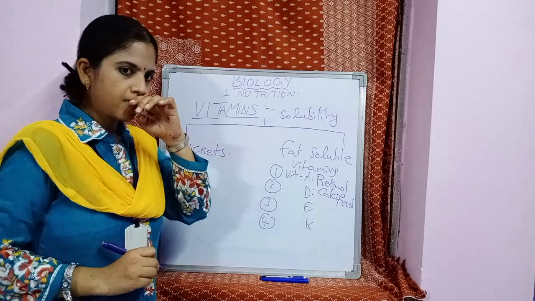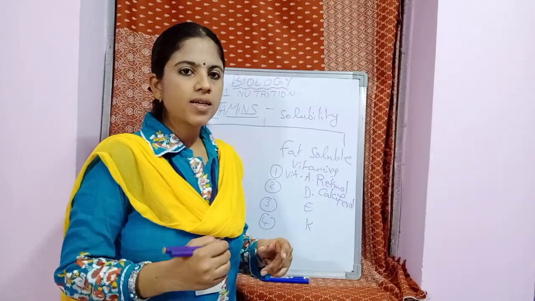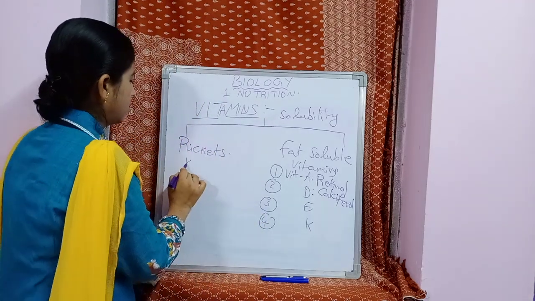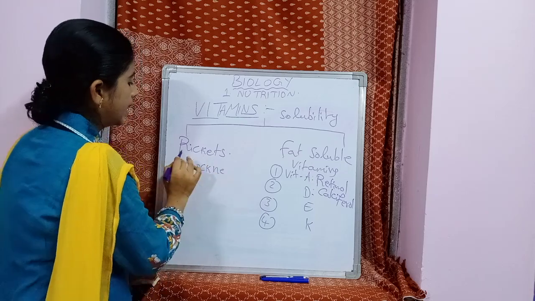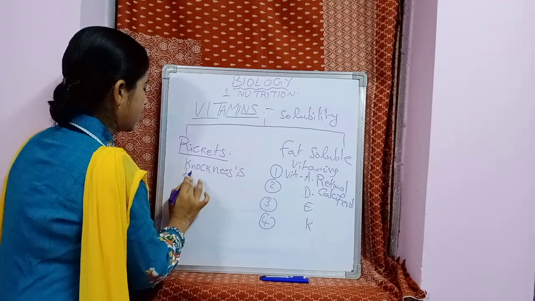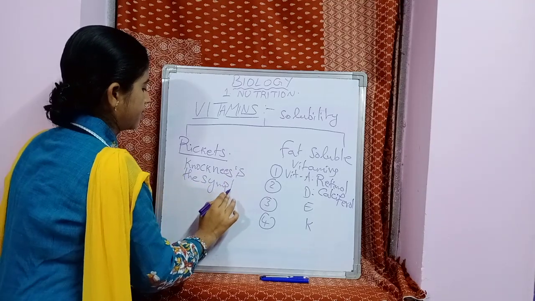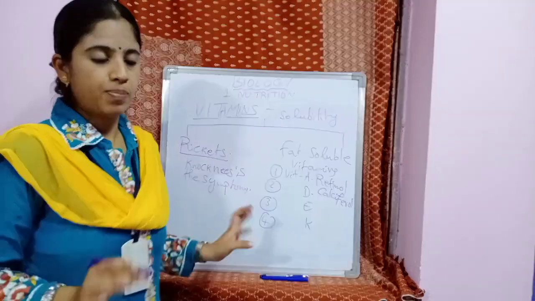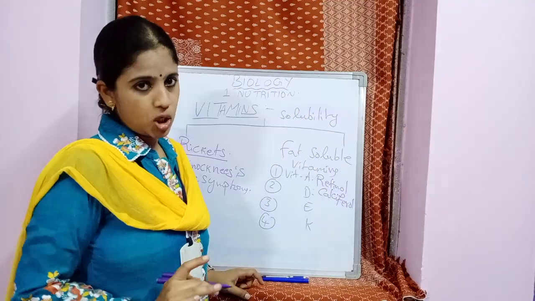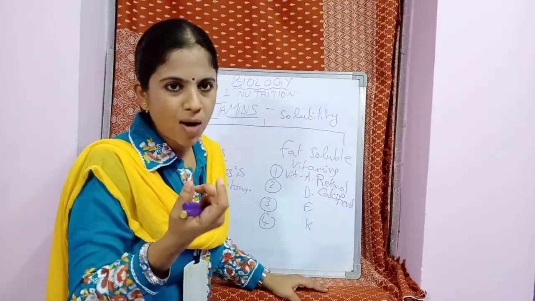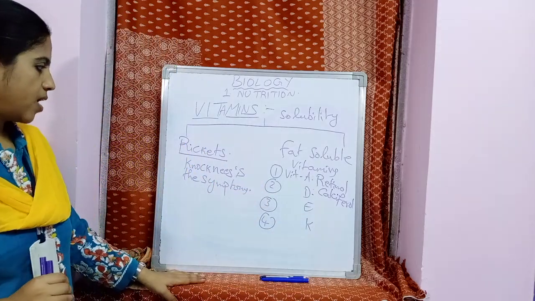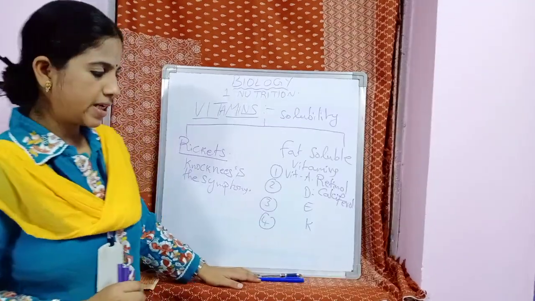What is this rickets? Here, the bones are not developed properly. Knock knees is the symptom. The deficiency disease is rickets, and knock knees is the symptom. Poor development of bones. And next, delayed dentition. The teeth may not be formed properly or may not be formed at the right time in the children. That is delayed dentition. All these are due to the deficiency of vitamin D.